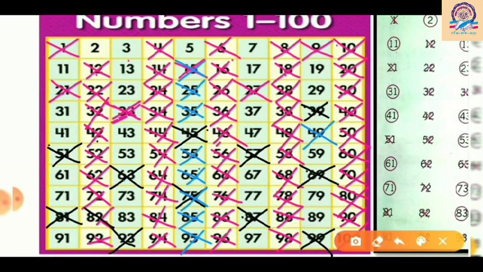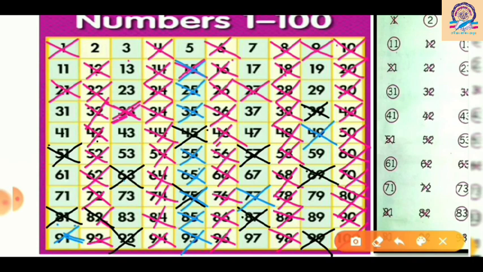Then 70, okay, till 70 we have crossed out. Now 77. Okay, then 84 is crossed out here. Then 91, okay, we will also cross out here because it is divisible by 7. So 91 I am crossing. Then 98, here it is already crossed out.